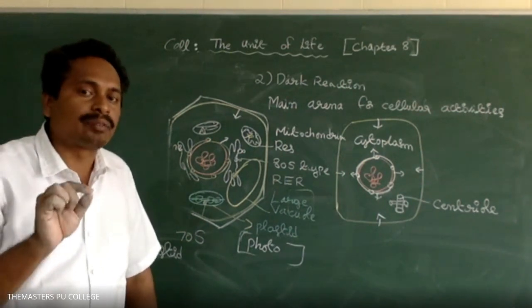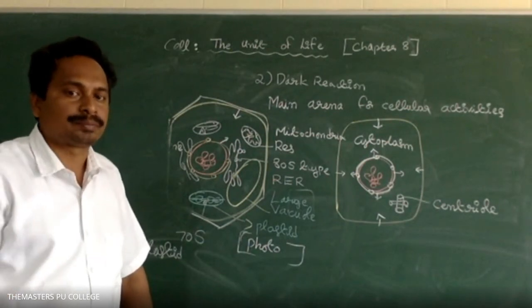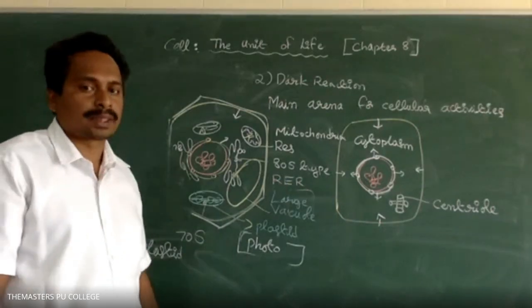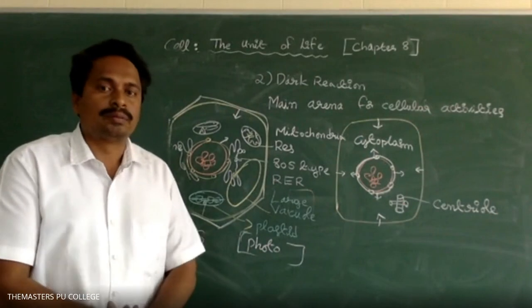The 70S type of ribosomes are present in the chloroplast and mitochondria, whereas 80S type ribosomes are attached to the rough endoplasmic reticulum. Sir, in animal cells, the mitochondria has which kind of ribosome? 70S type of ribosome. But there is no chloroplast in animal cells, as chloroplast is involved in photosynthesis.